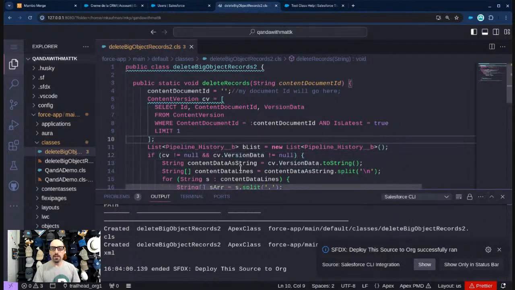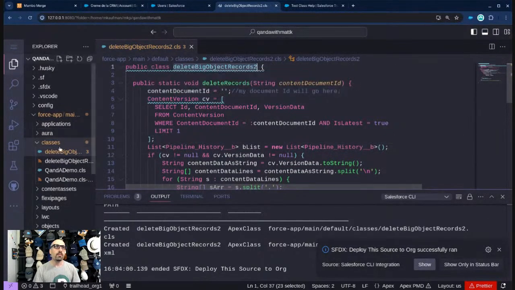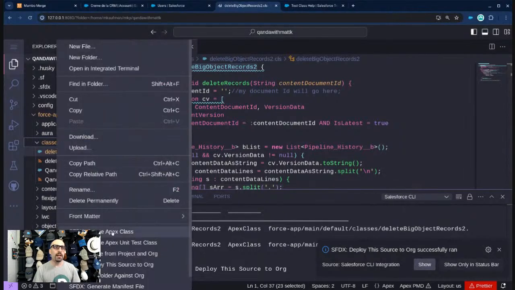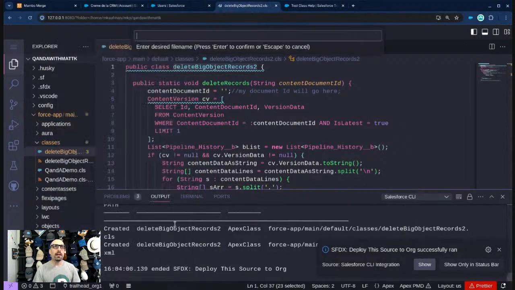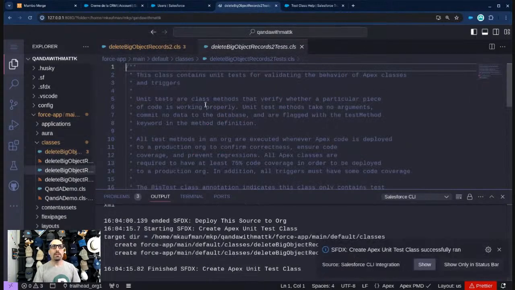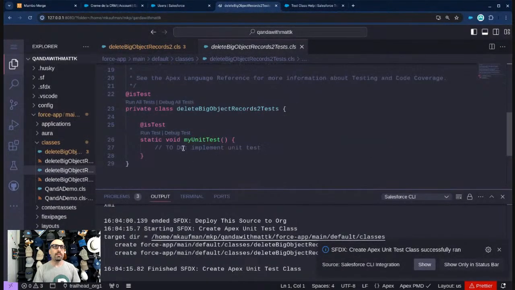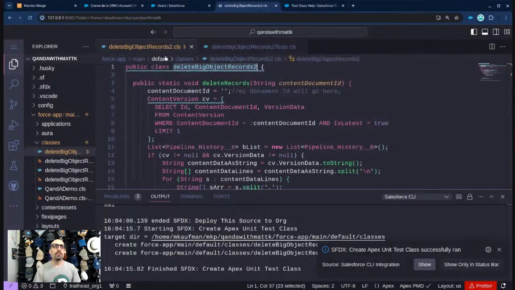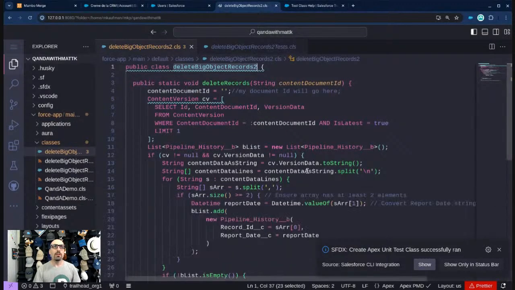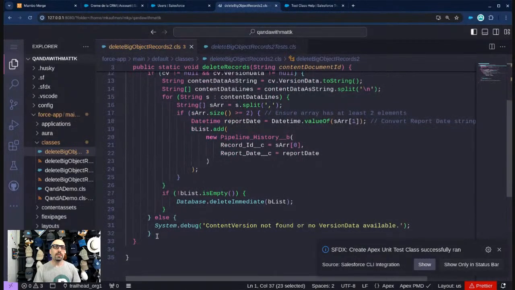We have zero test coverage for this, right? We just have a class that is called delete big object records. What I'm going to do now is create a new Apex class. Oh, Apex unit test class. And we'll call this delete big object record tests. We got all the boilerplate at the top, and then we got this stuff down here. And so we need to get test coverage for 75% of the lines in this class. That's the goal here.